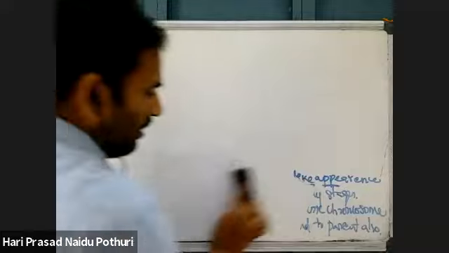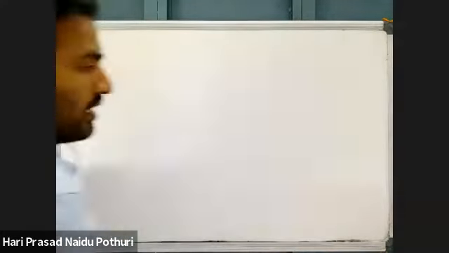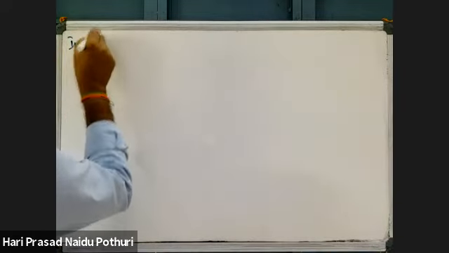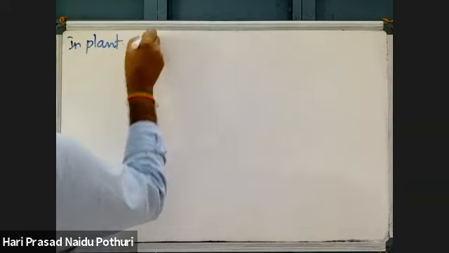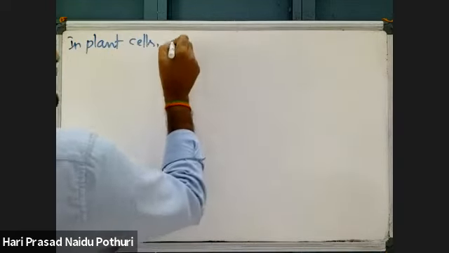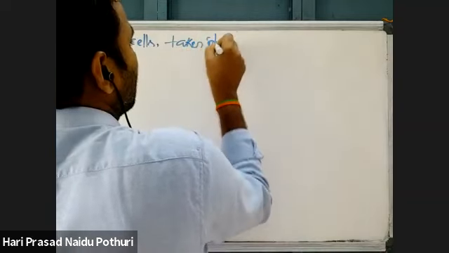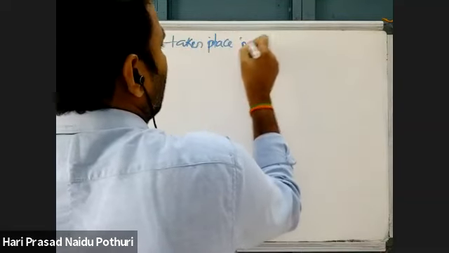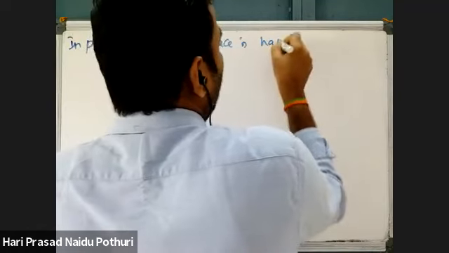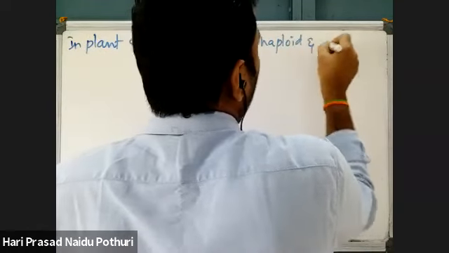See, where mitosis is taking place, then we'll go for the stages of mitosis. In plant cells, mitosis takes place in haploid and diploid cells both.